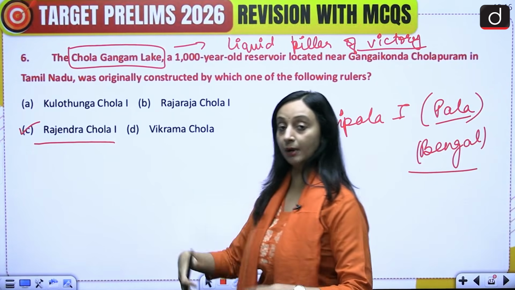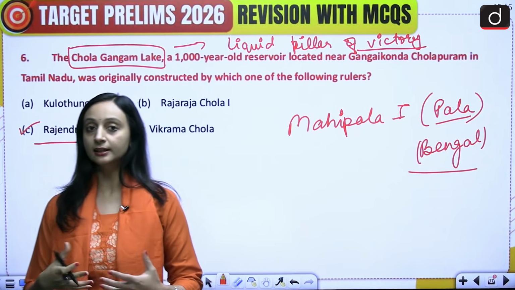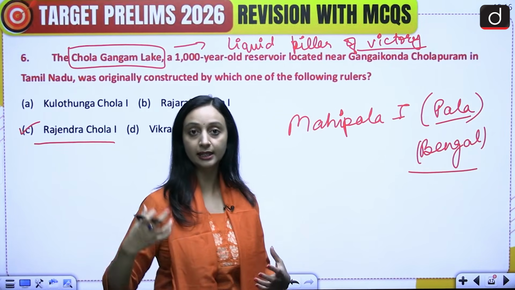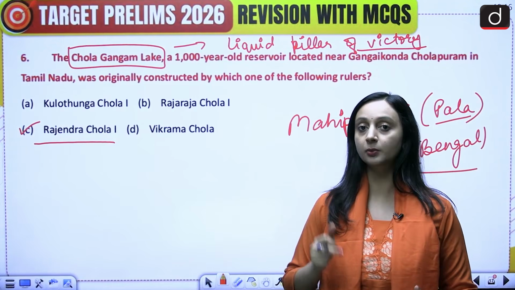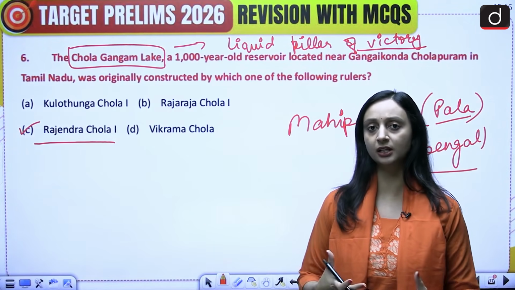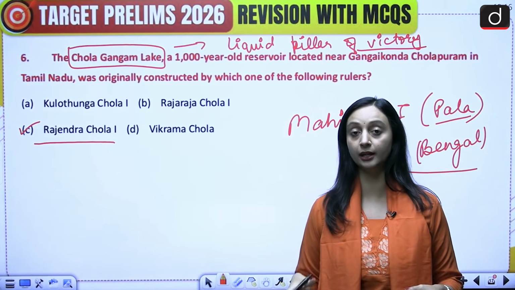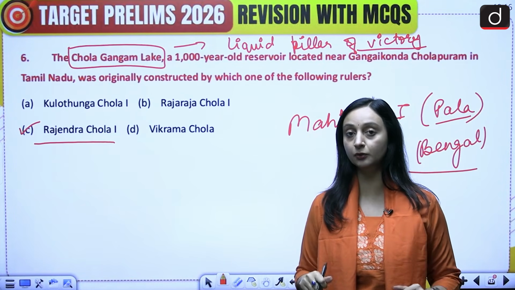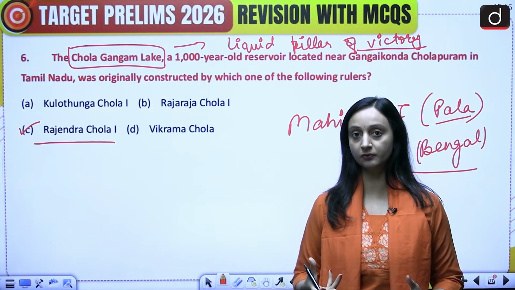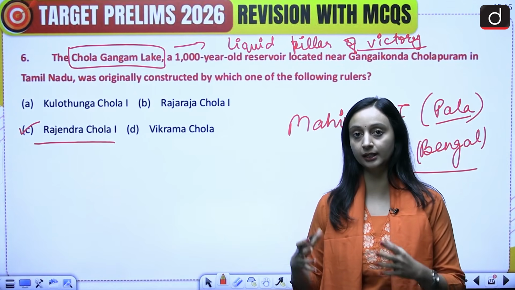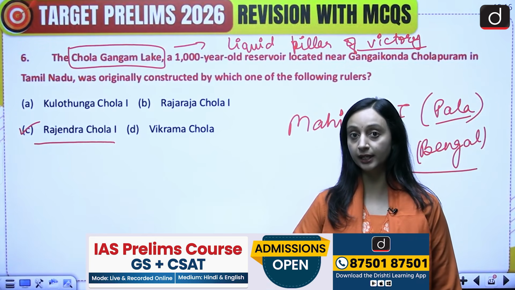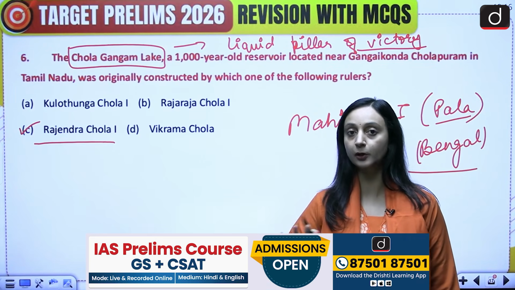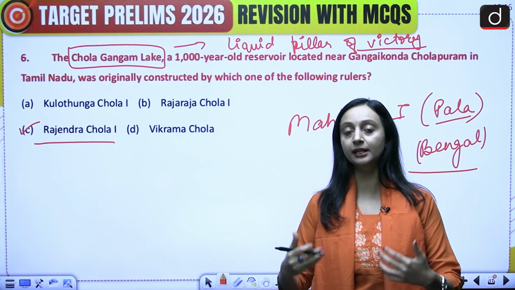And when he came back to Tamil Nadu, this lake was created because he carried with him the sacred water of river Ganga. So that's why this lake was created. This lake was actually a liquid pillar of victory because it was created by the sacred water that he carried from Ganga as a mark of his victory, as a symbolic gesture that he has now defeated the northern rulers. And please understand that this was only an expedition. He did not go and occupy North India. He simply demonstrated his power.